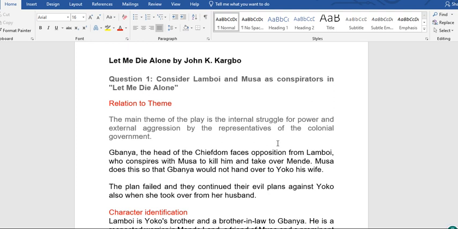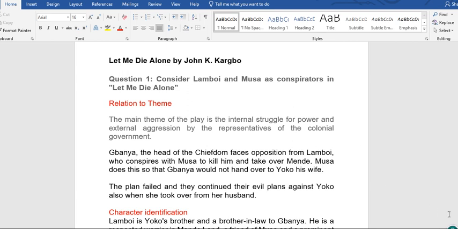The first question says, consider Lamboy and Musa as conspirators in Let Me Die Alone. The first thing to do as usual is relation to theme. That is, you relate the question to the theme of the play. The main theme of the play is the internal struggle for power and external aggression by the representatives of the colonial government.